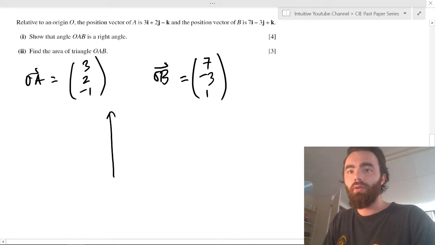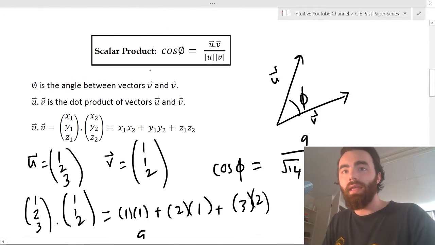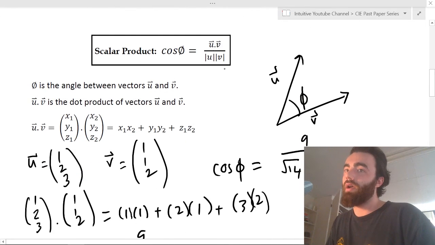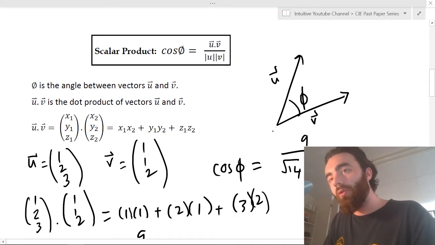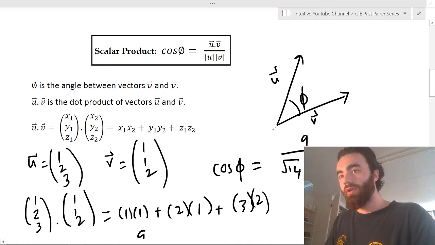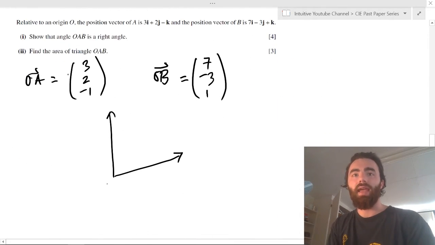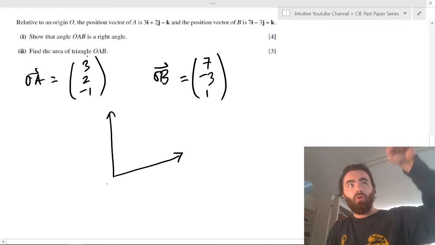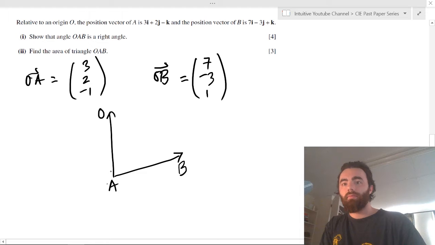So we have to show that this angle, so this is OA, and it's very important to remember that this scalar product equation only works when the two vectors are pointing away. You can't have a vector pointing in and a vector pointing out. They have to both be pointing away, and the angle between those two vectors pointing away is when this equation is valid. So in this case, an angle OAB means an angle OAB.